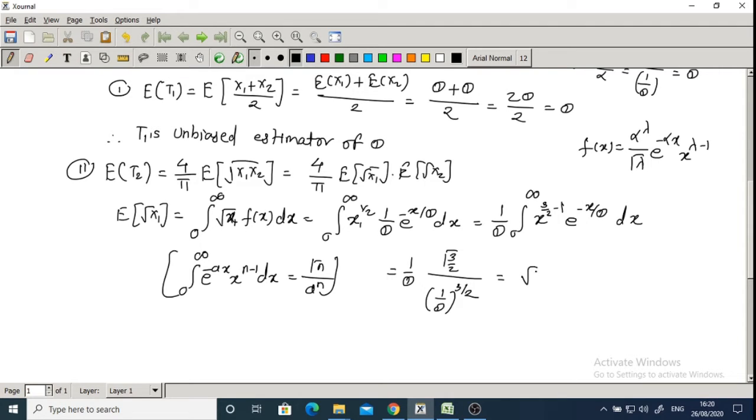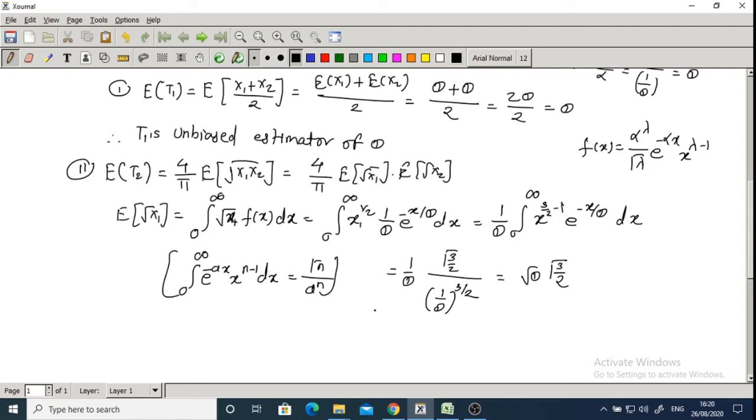Square root theta, because theta raised to power 3 by 2 and theta raised to 1. So what is remaining? Theta raised to 1 by 2 means square root theta, and gamma 3 by 2. So this is your expectation of square root of x1.